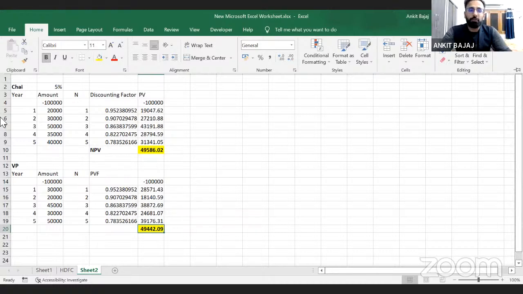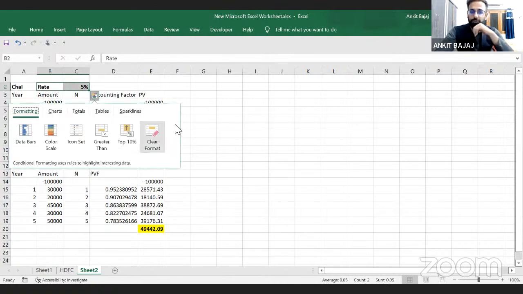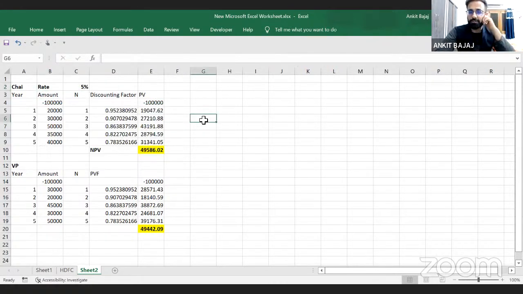Now, what is this discounting rate? I have taken 5% here. You might be thinking, sir, what is this 5%? This 5% is your expected return. Why am I saying this is your expected return? You are starting a business and you are thinking that at least I would like to earn 5% return from my business. So if you're expecting 5% return from this business, definitely you should start it.